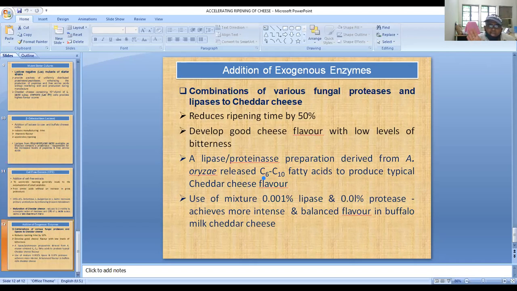So economically, the use of lysozyme treated cells may not be viable for large scale production of cheese.